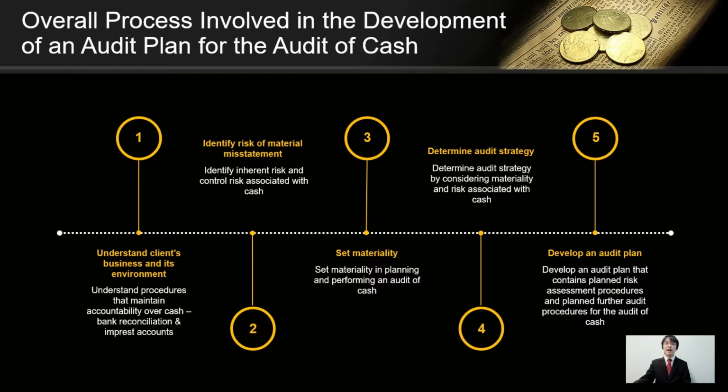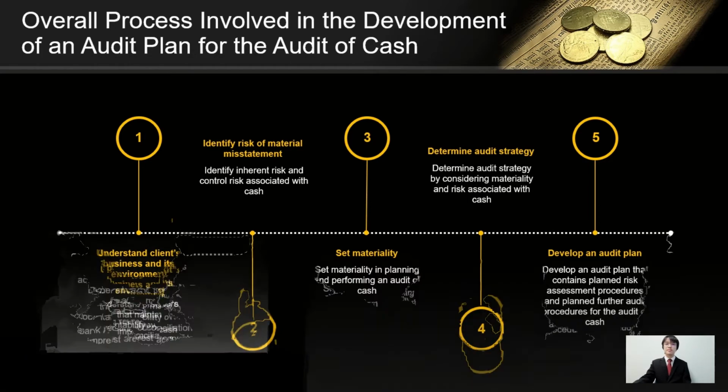Based on paragraph 9 of ISA 300 Planning an Audit of Financial Statements, the audit plan shall include information regarding the planned risk assessment procedures and planned further audit procedures to cope with the risks identified through the risk assessment procedures performed. After the audit plan has been developed, auditors can then perform procedures to collect audit evidence for the audit of cash.